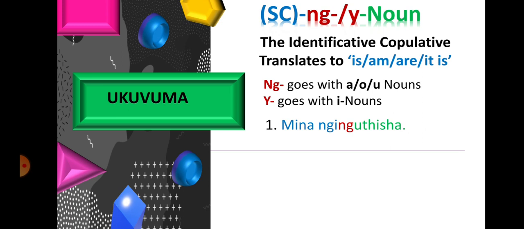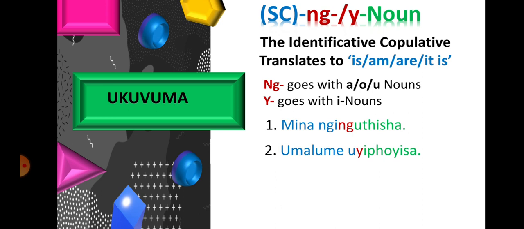For example, mina nginguthisha. The noun we are working with is uthisha and it starts with u. Therefore, the identificative copulative marker will be ng. The subject concord for mina is ngi. The final sentence will be mina nginguthisha. I am a teacher.